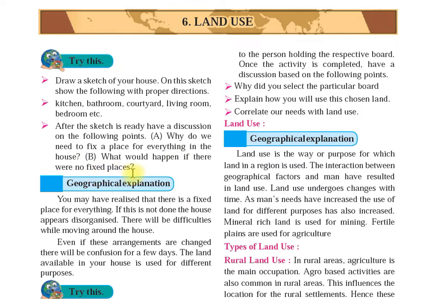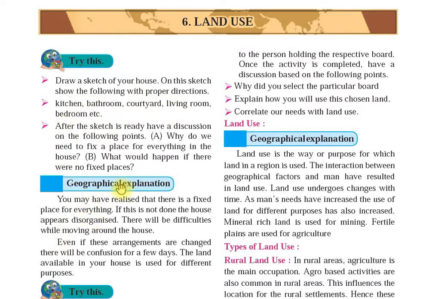Suppose there were no fixed place in your house, what would happen? So all the things would be totally disturbed. If you see a house, every house has got a kitchen. It has got a bathroom. It has got a living room. So what this tells us is that we are trying to make use of the land which is given to us.